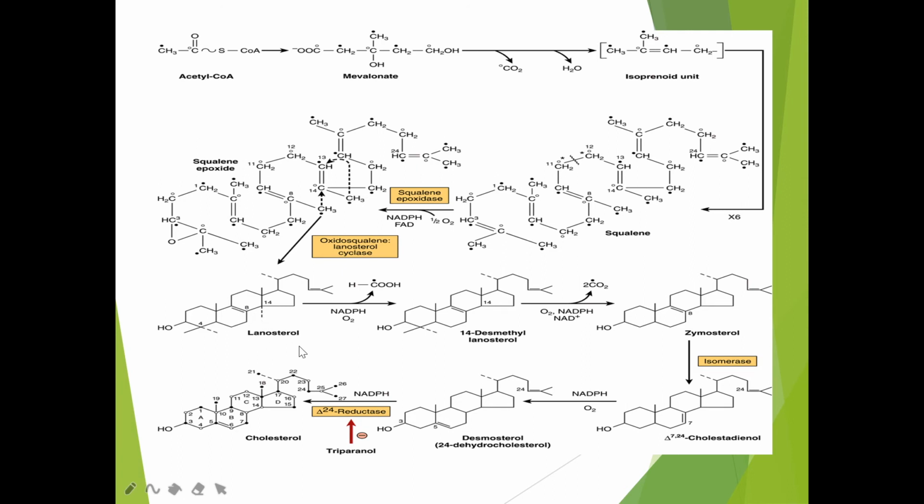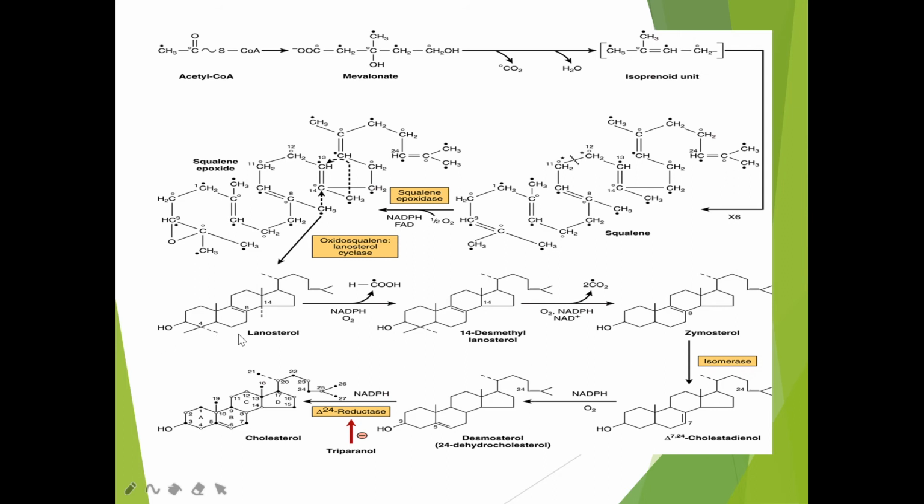So from lanosterol, the 14th carbon has got a methyl group. If you remove that 14th carbon methyl group, it will become 14 desmethyl lanosterol. And to convert this 14 desmethyl lanosterol into zymosterol, we have to remove from the fourth carbon two more methyl groups.